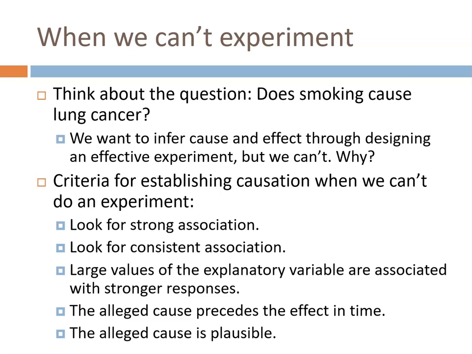Well, there are some other criteria for establishing causation when you can't do an experiment. You want to look for a strong association. You want to look for consistent association. Large values of the explanatory variable are going to be associated with stronger responses. The alleged cause precedes the effect in time. And also the alleged cause is plausible. So we are pretty sure that smoking can cause lung cancer. Even if we don't do experiments on it, there is enough here that we can establish causation.